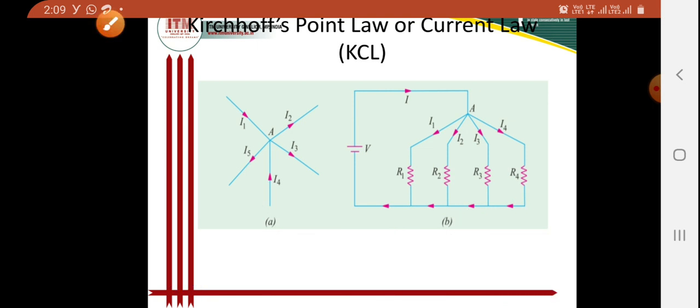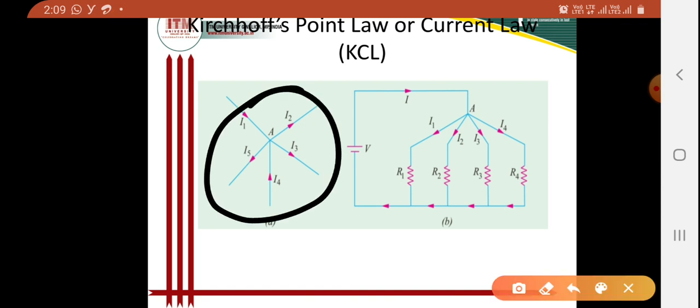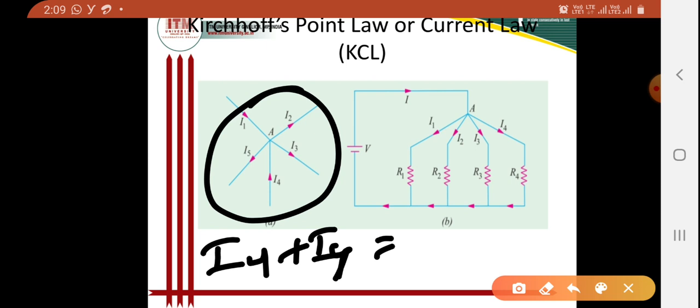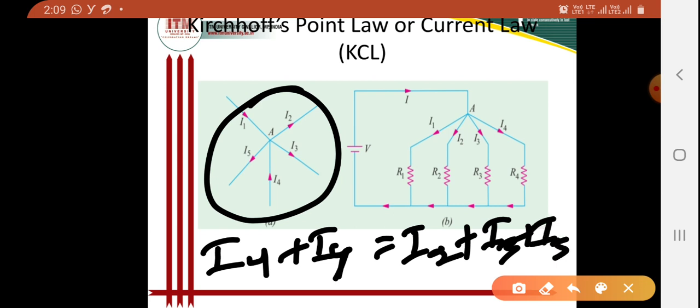Again, as per figure A, I1 plus I4 is equal to I2 plus I3 plus I5.